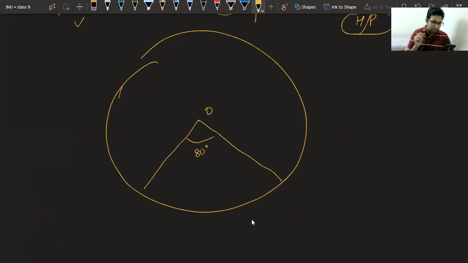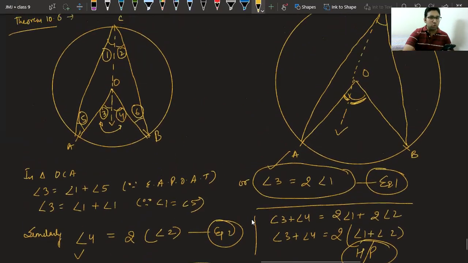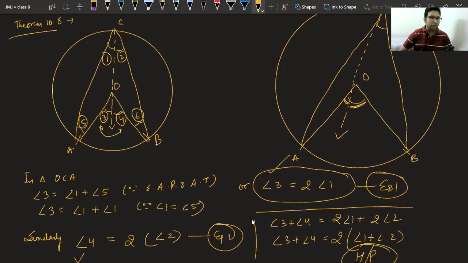I didn't understand making equation 1 and 2, Vaishnav. Okay, Vaishnav, in equation 1 and 2, what I've done is, actually I have taken one triangle, this one, triangle OCA, and I said, okay, this is the exterior angle for the triangle. If you observe, this is a triangle. Vaishnav, try to observe COA.